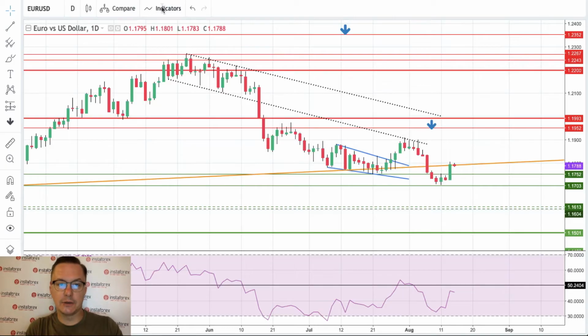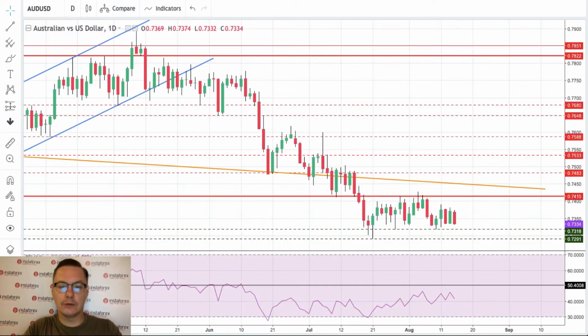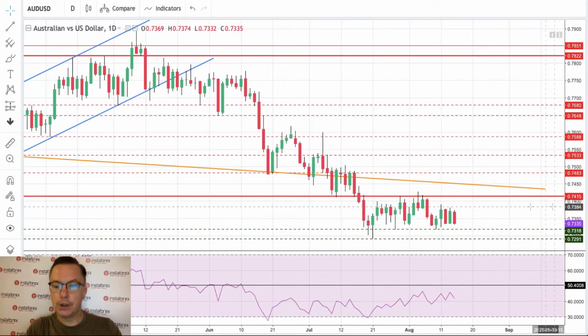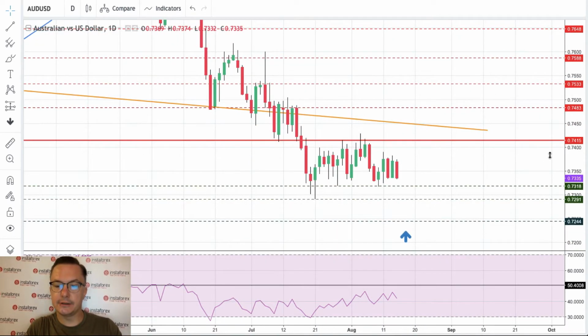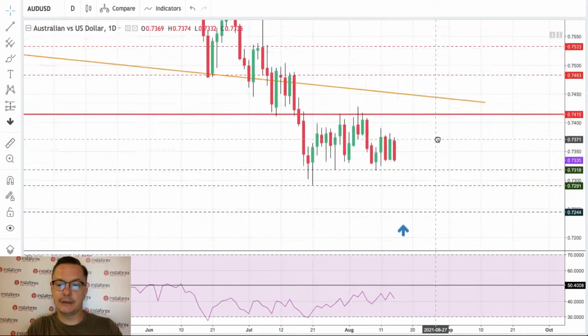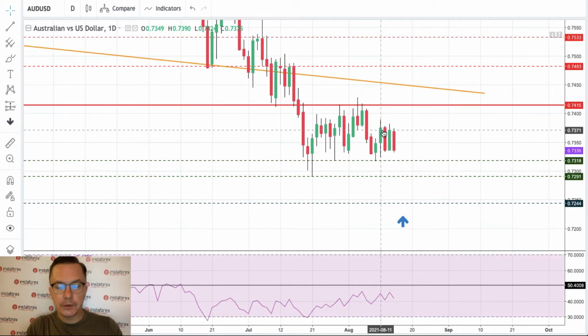So let's take a look first at the Australian dollar to see what is going on there. The Australian dollar keeps continuing the consolidation. And as you can see, the consolidation is between apparently two levels now, 7,318 and 7,415. So this is the consolidation zone, and the price is going up and down, up and down. Nothing new has happened because of the Chinese data.